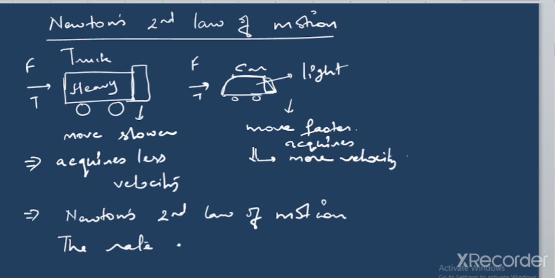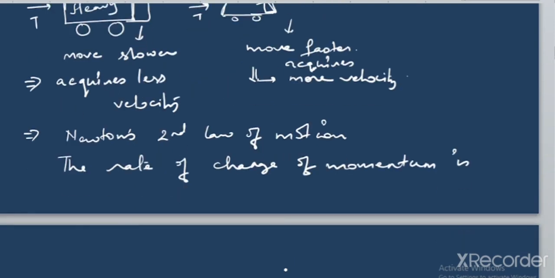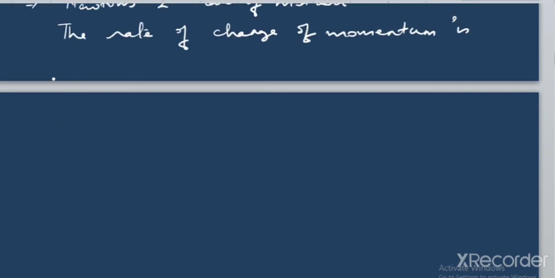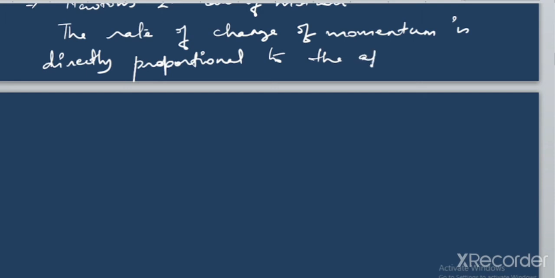the rate of change of momentum is directly proportional to the applied force.